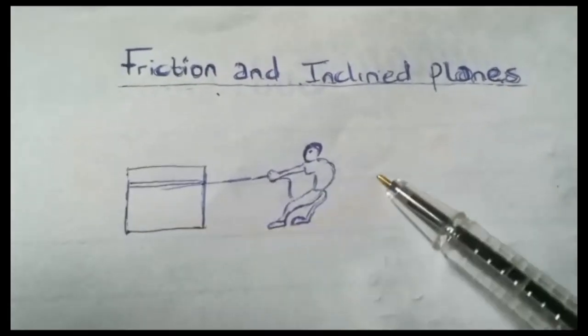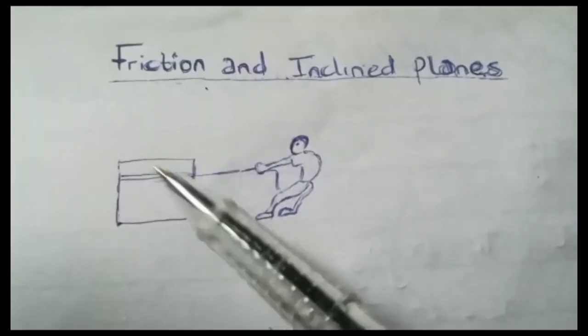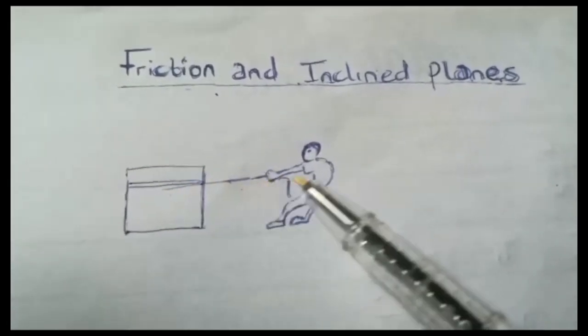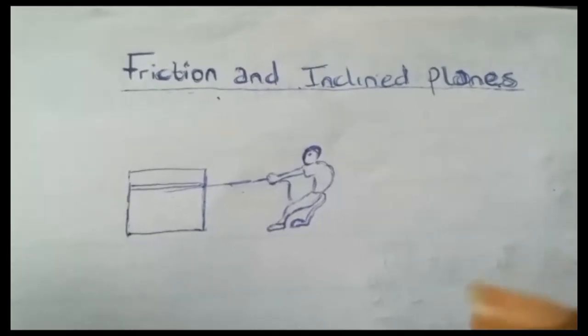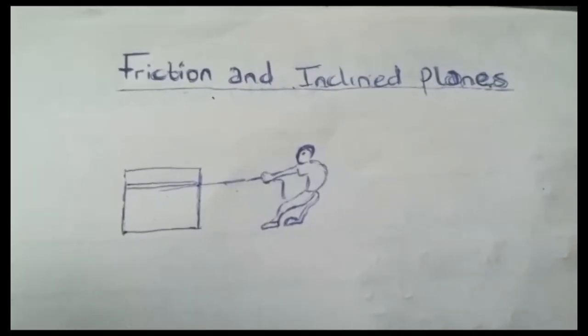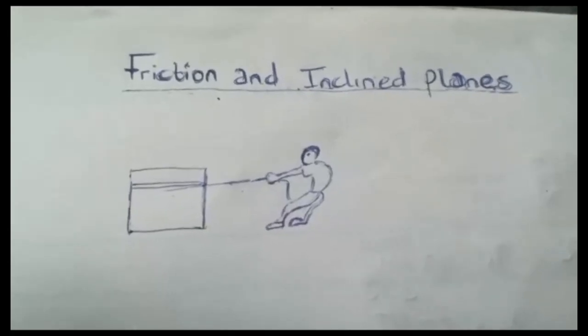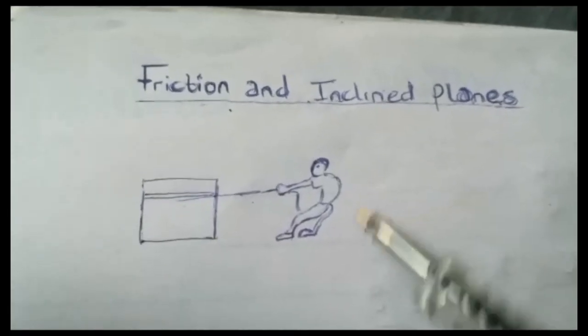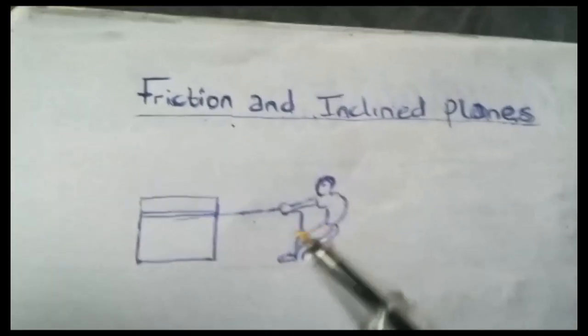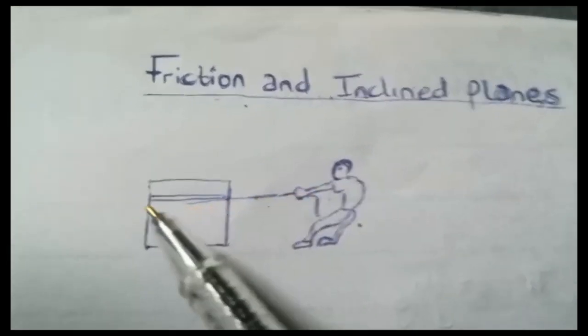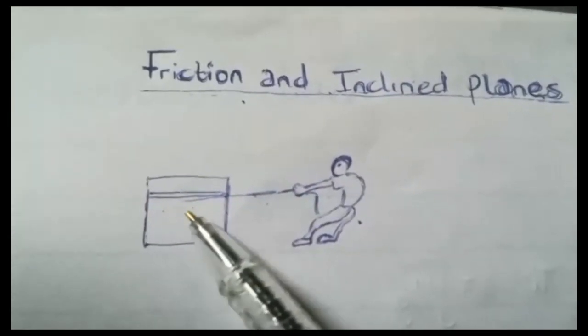So starting with friction, what is friction? Friction is a force that opposes the relative motion of two bodies in contact. So when two bodies are in contact, friction wants to prevent them from sliding over each other. Now, for example, look at this random individual dragging this particular box. Because of friction, this box will not want to move.